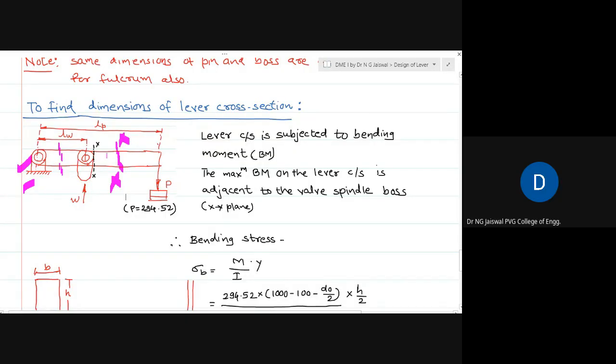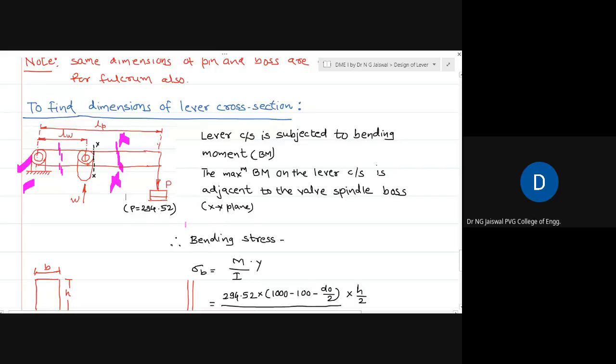You can take one section very close to this one or here, and take one section here on this side. If you see W, you can take one section on the right hand side of the W, and one section on the left hand side of the W, and try to find out the bending moment. You will see that bending moment is maximum in this section, which is very near to this W. So the maximum bending moment here is on this side.